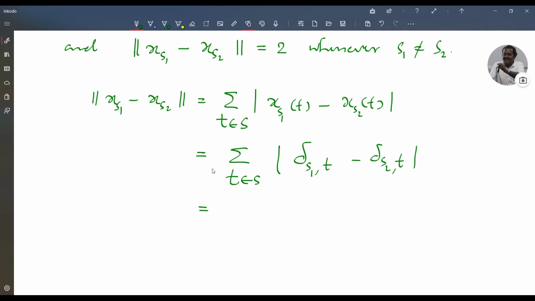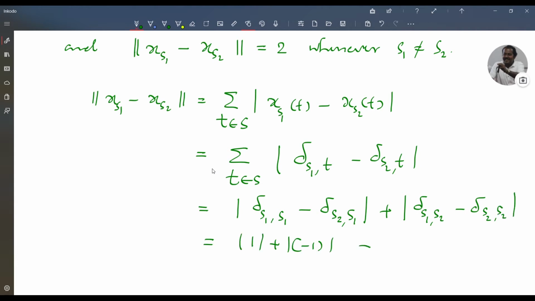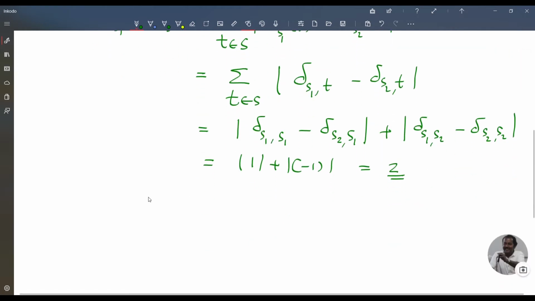When s1 and s2 not equal to t, delta s1 t, delta s2 t are 0, and when t is equal to s1, we get delta s1 s1 minus delta s2 s1, plus when s2 equal to t, you will get delta s1 s2 minus delta s2 s2. So this is equal to modulus of 1 plus modulus of minus 1, so this is 2. Therefore X is not separable.